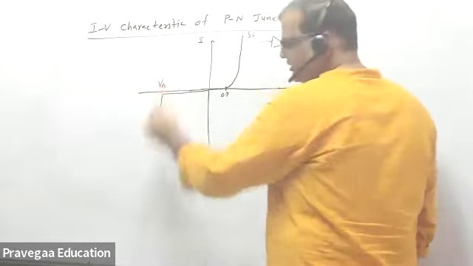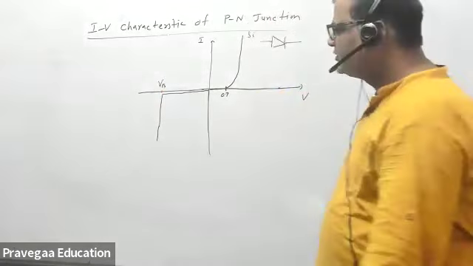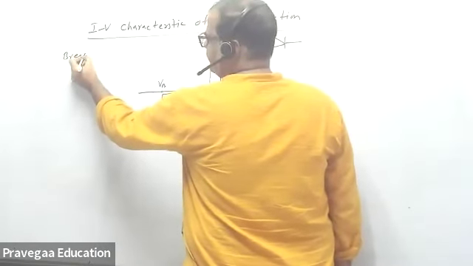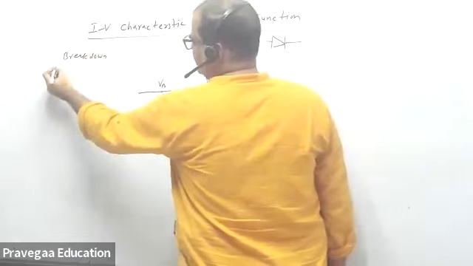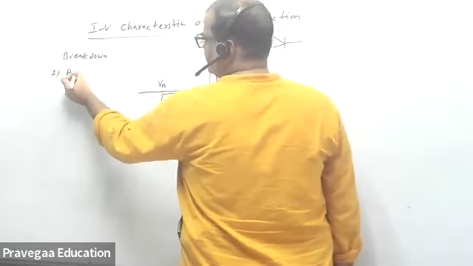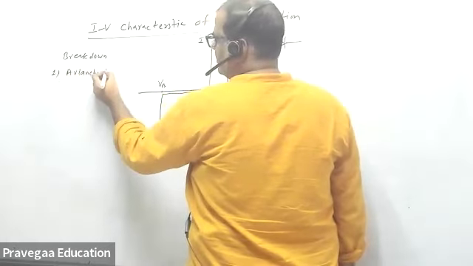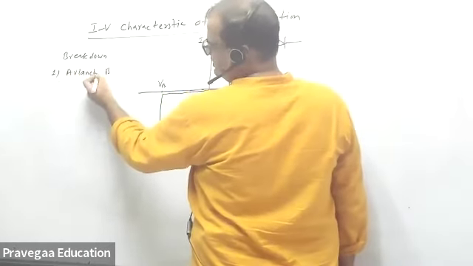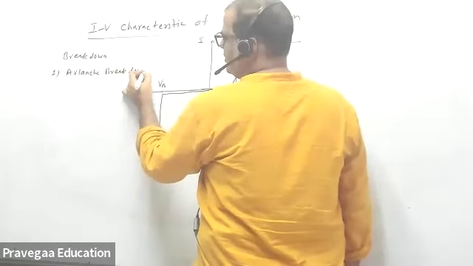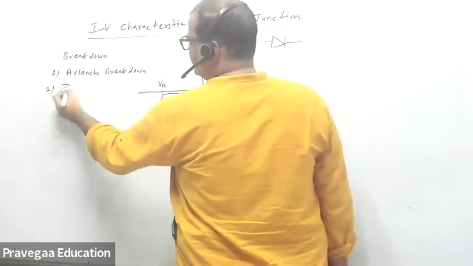So there are two types of breakdown. One is called avalanche breakdown, and the other type is called Zener breakdown.